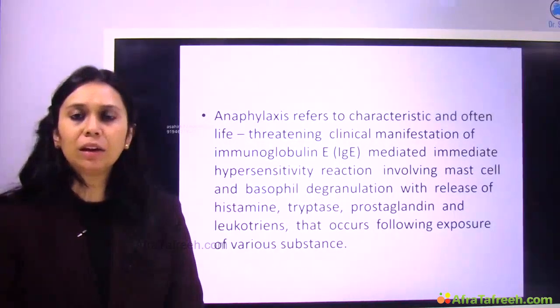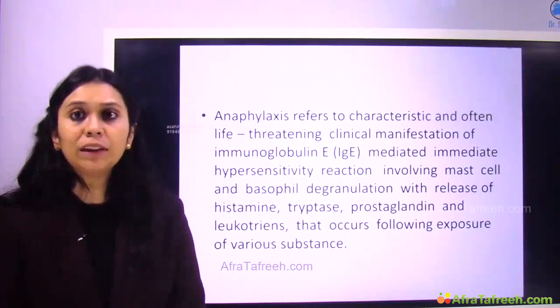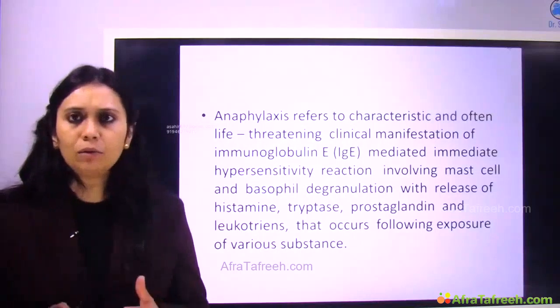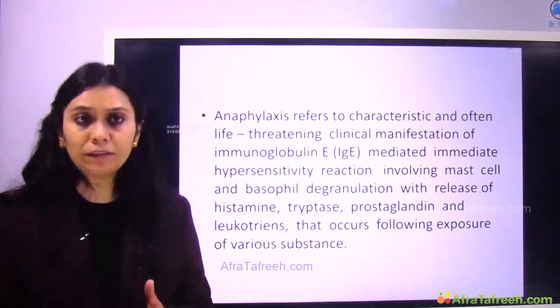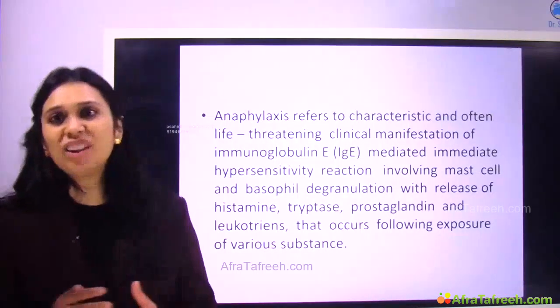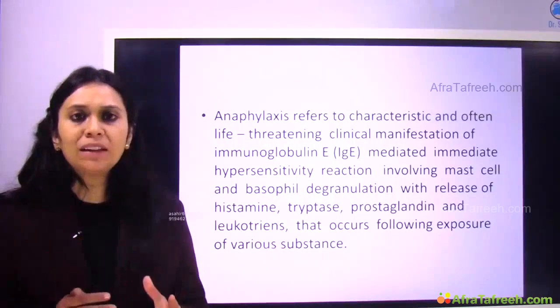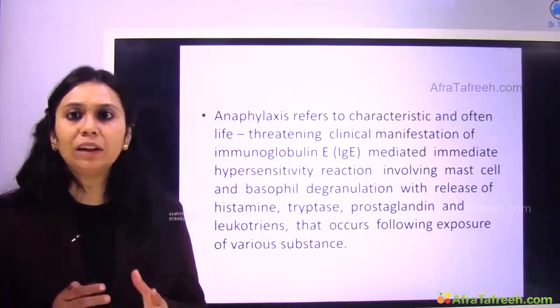mast cell mediated hypersensitivity reaction involving mast cell degranulation leading to histamine, tryptase, prostaglandin and leukotriene release, right? So what is anaphylaxis? It is a life-threatening clinical manifestation which is IgE mediated. It is a hypersensitive reaction involving mast cell and basophil degranulation.